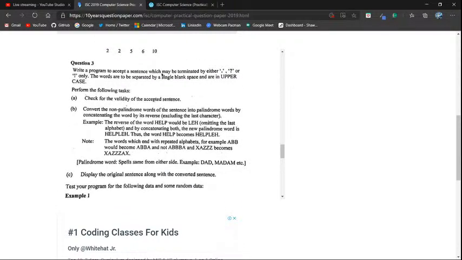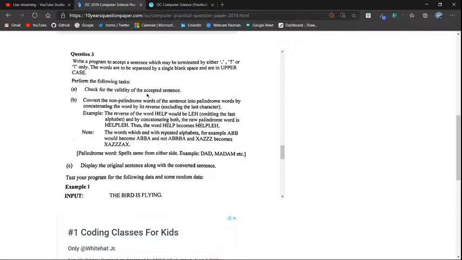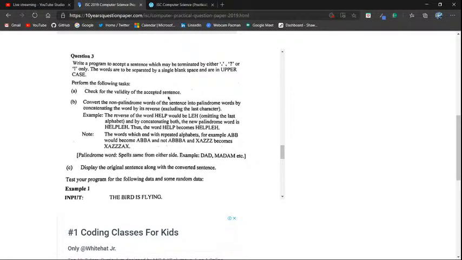Write a program to accept a sentence which may be terminated by either a full stop, a question mark, or an exclamation mark only. The words are to be separated by a single blank space and are in uppercase. Check for validity of the accepted sentence.